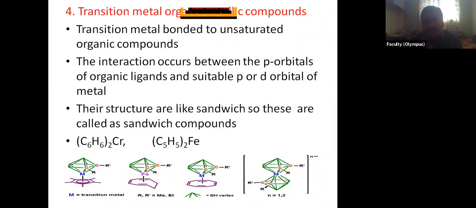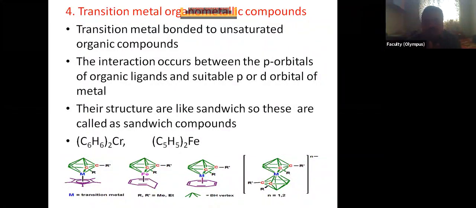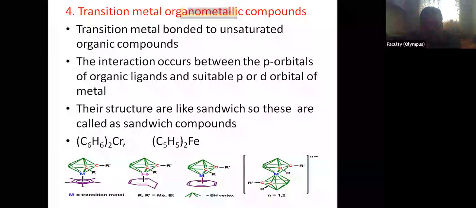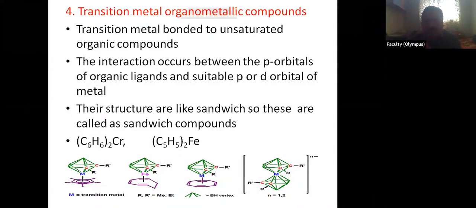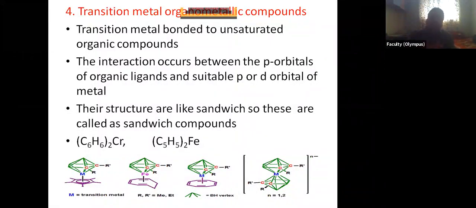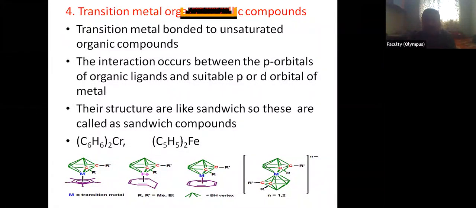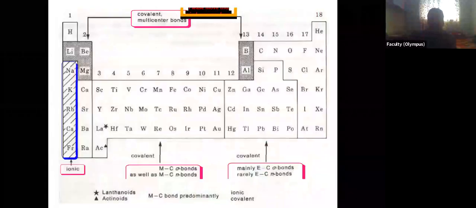Okay, we have seen transition metal organometallic compounds. Transition metals have a peculiar characteristic to interact with the pi electron cloud, or we may say the p orbital of carbon. There is no sigma bond, there is only pi bond. Okay, so the metal is trapped between two organic groups like a sandwich. So these are called sandwich compounds. These are called metallocenes. One Nobel Prize was awarded for this. Okay, this is regarding the classification.